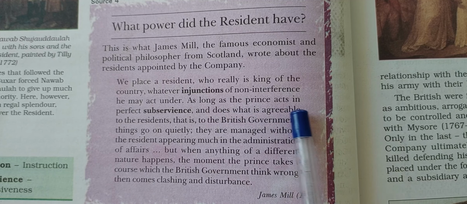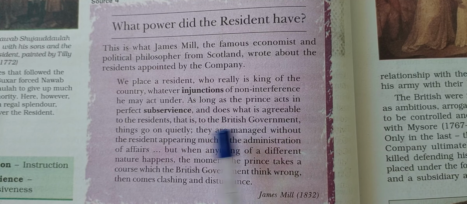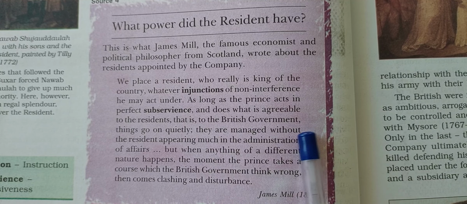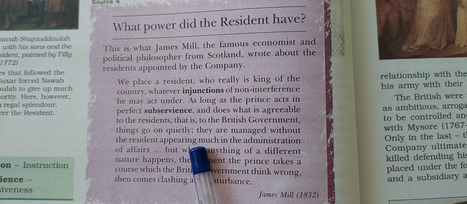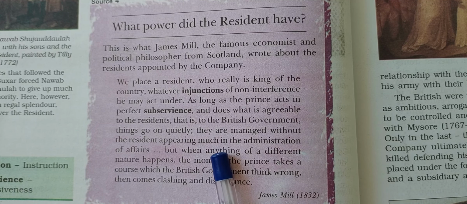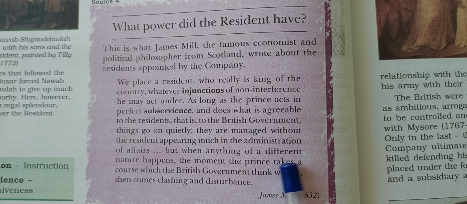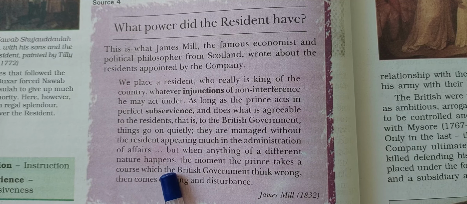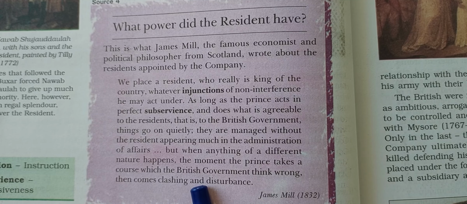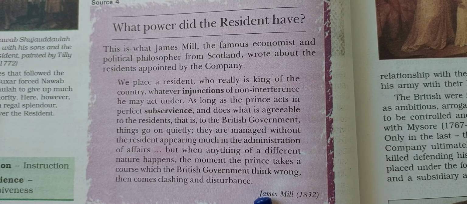As long as the prince acts in perfect subservience and does what is agreeable to the residents, that is, to the British government, things go on quietly. They are managed without the resident appearing much in the administration of affairs. But when anything of a different nature happens, the moment the prince takes a course which the British government think wrong, then comes clashing and disturbances.